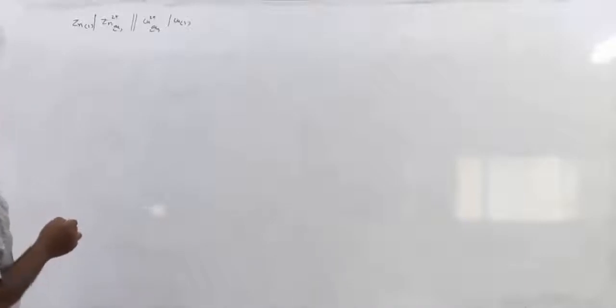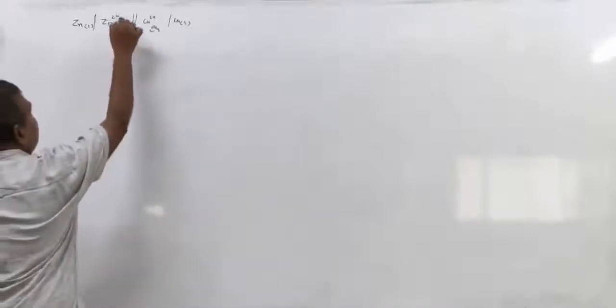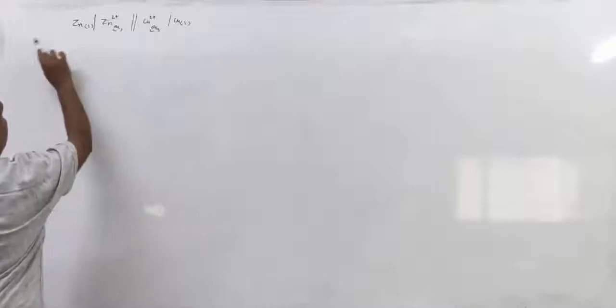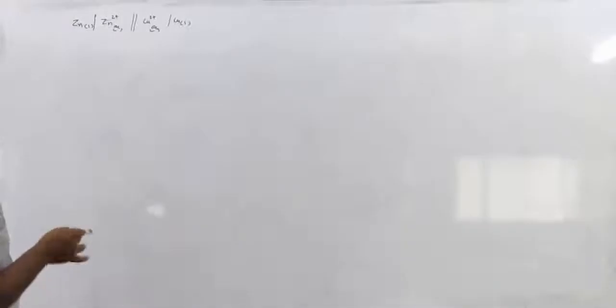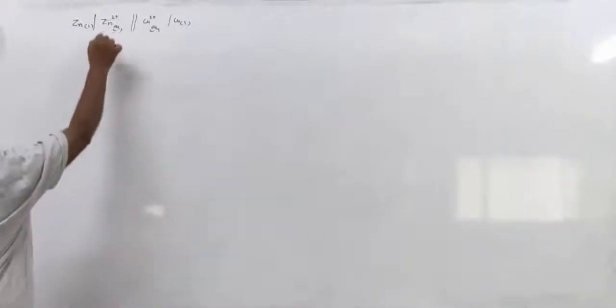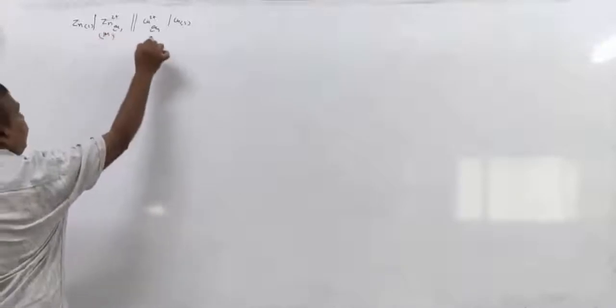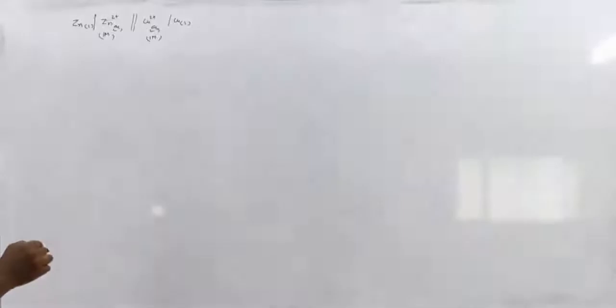So this is the Daniell cell representation. It is not a standard cell, for example, but if the concentrations are 1 molar, then it is a standard electrochemical cell, the Daniell cell.